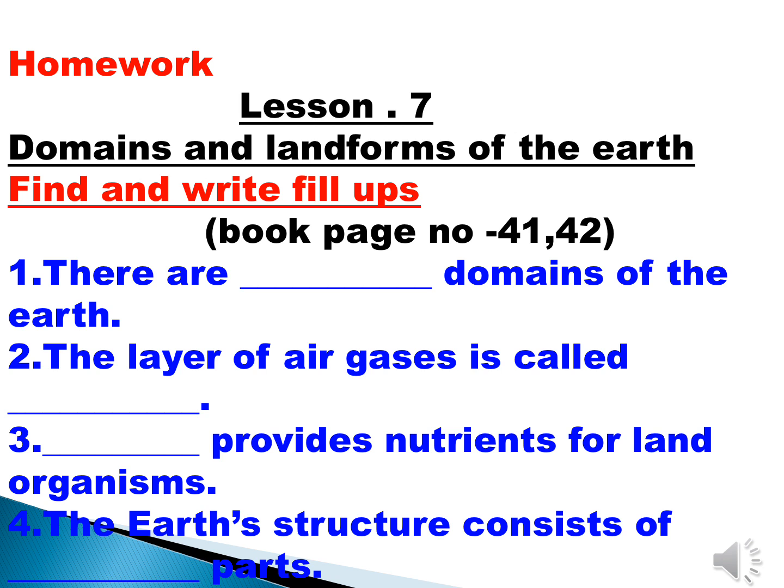Dash provides nutrients for land organism. Have you finished, children? Put full stop. Leave one line and write fourth one.